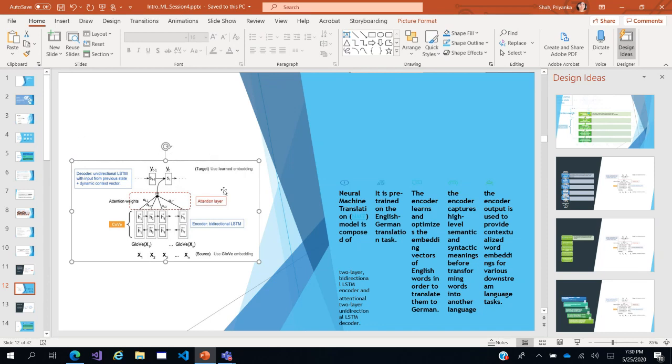So this is a pre-trained model. It has a high understanding of semantics and syntax because of the English to German translation it is being trained on, and then the output could be directly used for certain language tasks. But the language tasks which can be used are again task specific. For example, what kind of task am I using it for? Is it being used for question and answer kind of tasks, or hypothesis related tasks, or named entity recognition related tasks?